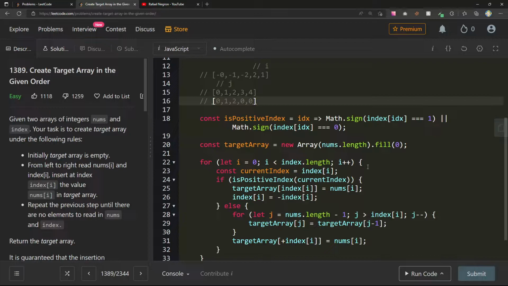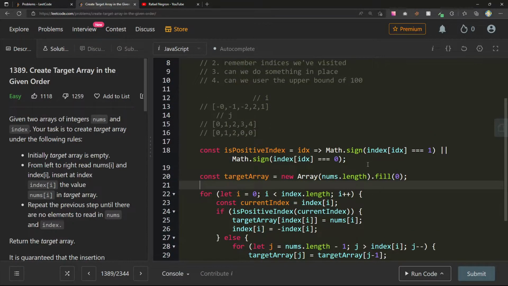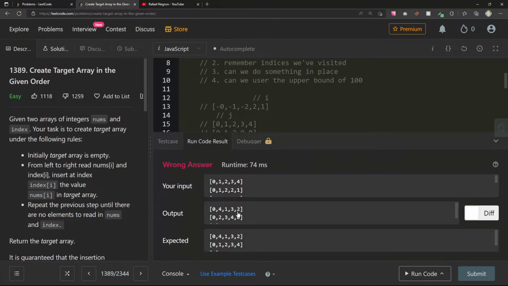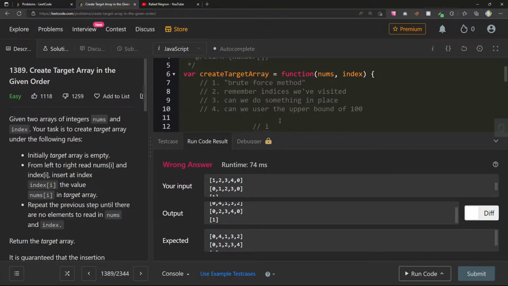I don't want to spend too much more time on this because I do want to get to another question, but let's see. So it's failing. It's failing on which one? 0, 4, 1, 3, 2 is fine. Output, your input. It's giving me nums and index.